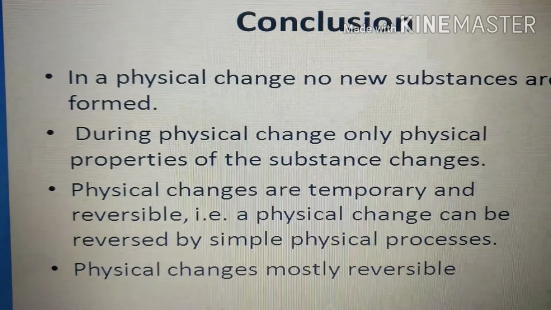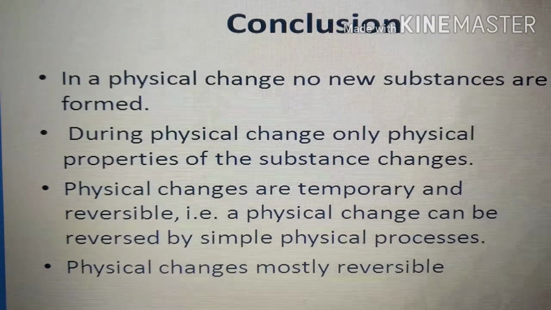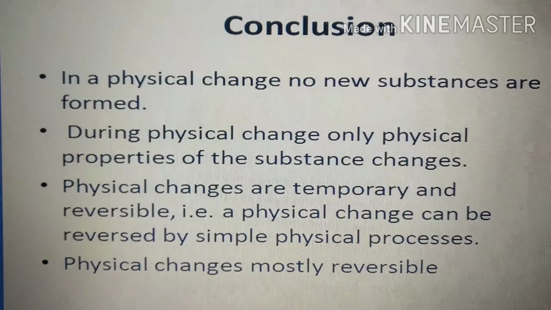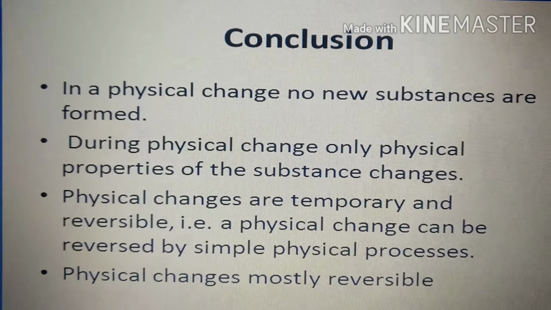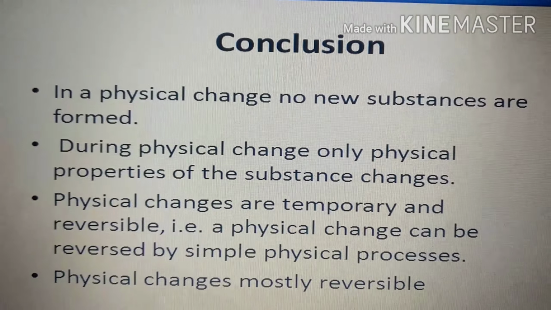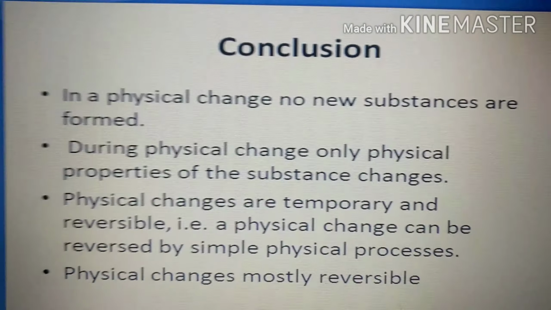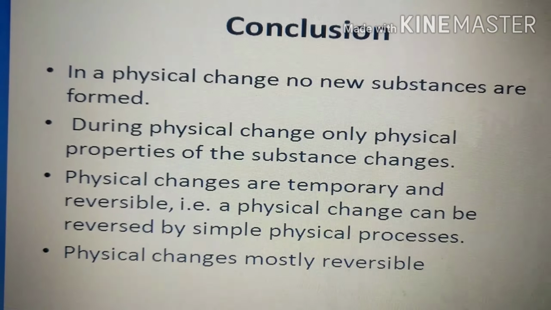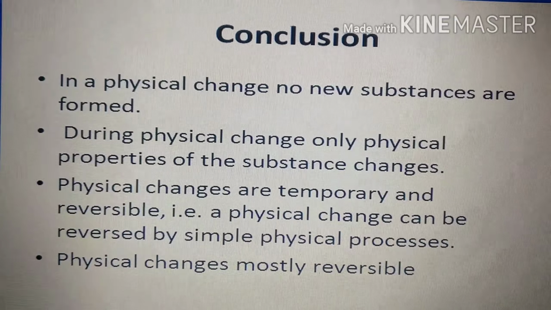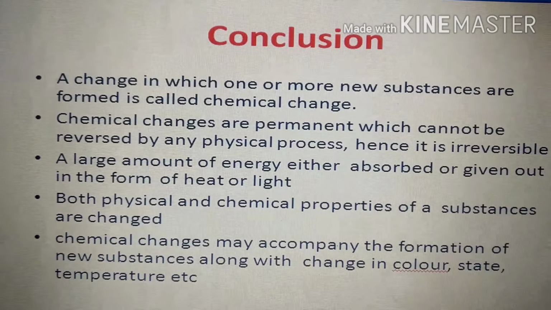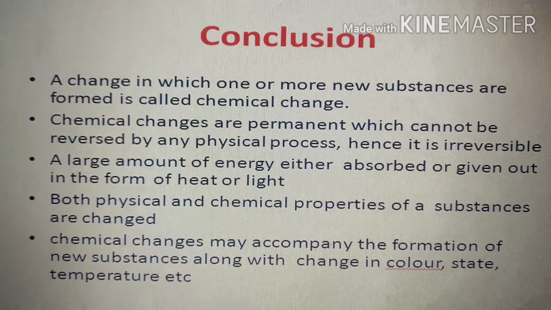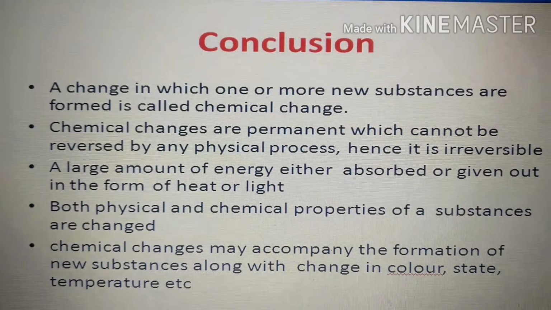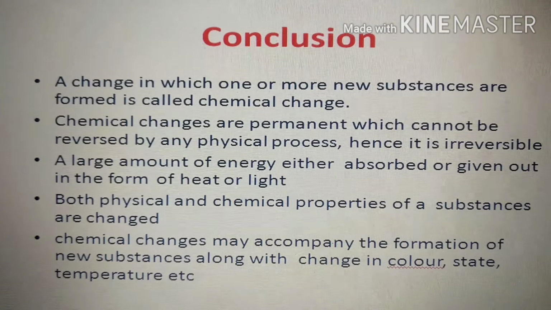Got it clear, children? Now let us conclude what we have learned in this module, where we learned about physical changes and chemical changes. The changes are of two types, physical and chemical changes. In physical changes, there is a change in only the physical properties, and it is mostly reversible, and it is also known as a temporary change. Understand, children? Whereas in chemical changes, we saw that there is a change in chemical composition and new substances are formed, and it is also known as a permanent change.